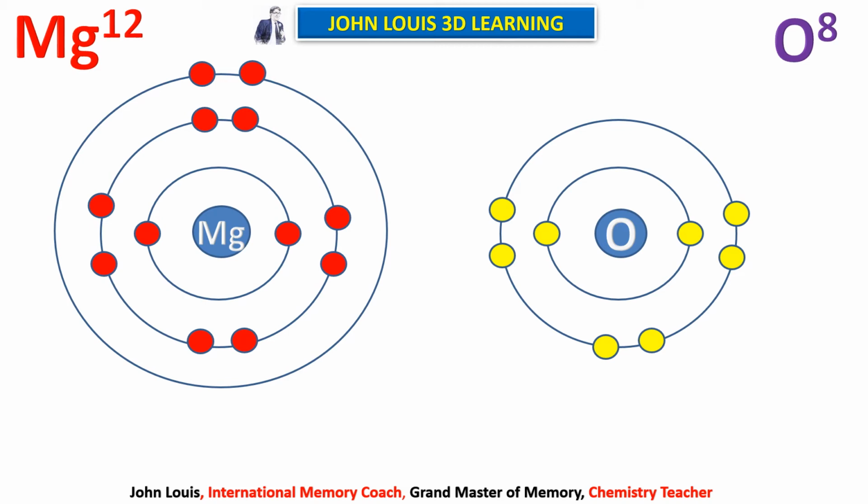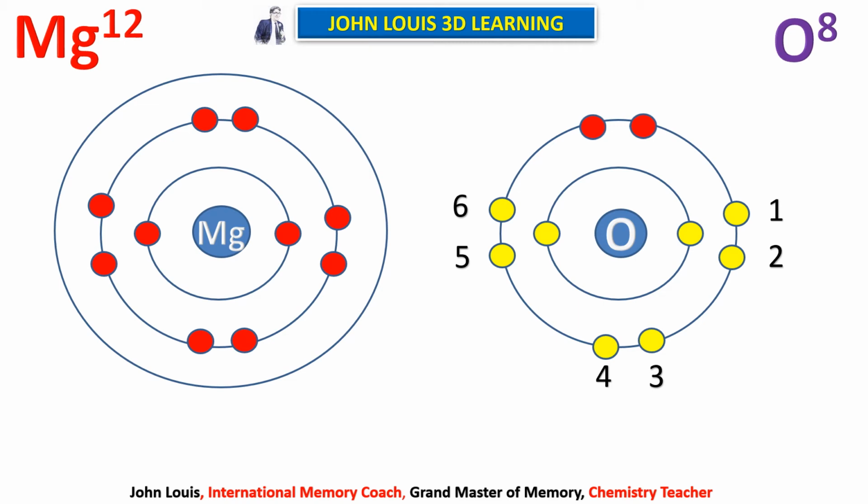Oxygen is willing to accept. Therefore, what will happen when magnesium and oxygen are brought together? See here, count how many electrons are in the outermost orbit of oxygen. 6. Therefore, it can accept 2 more electrons. See, these 2 electrons, magnesium donates and oxygen accepts. Thereby, both the magnesium and oxygen atoms attain stability.